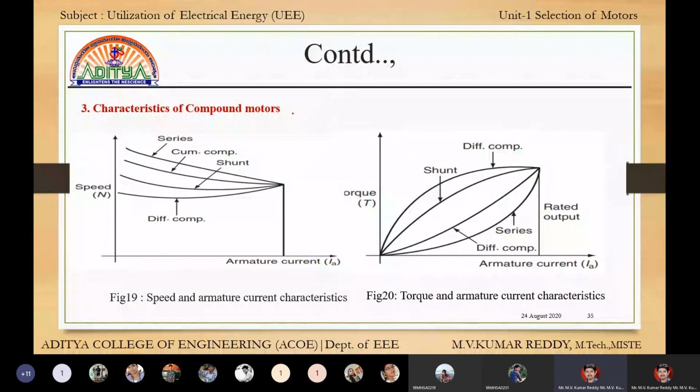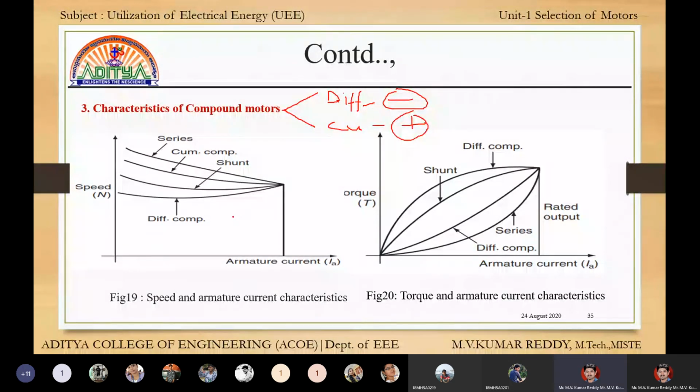In compound motors we have two types: differential and cumulative. Differential means minus, cumulative means plus.